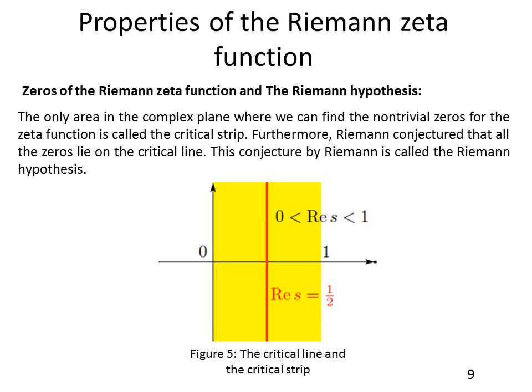It was also proven that the only area in the complex plane where we can find such non-trivial zeros is the critical strip, which is shown in yellow in the following picture. Now here comes the Riemann conjecture, which states that all the non-trivial zeros of the Riemann zeta function lie on the critical line, which is shown in red in the following figure.